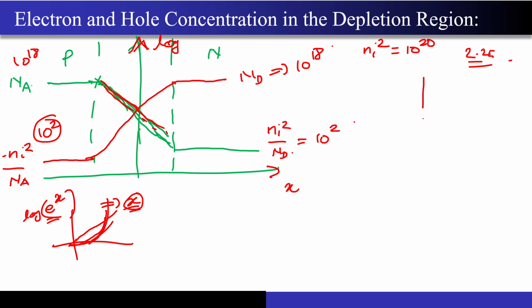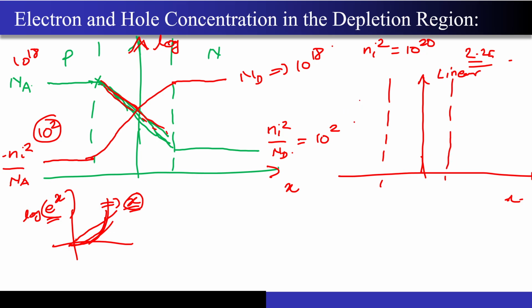If I draw the same figure in the linear scale versus the x-axis, do you know how you will see the concentration? So let me draw a depletion region. This is the hole concentration, correct? It just fell off very rapidly. It became almost zero over here, and now the concentration of the holes actually remained like this only.